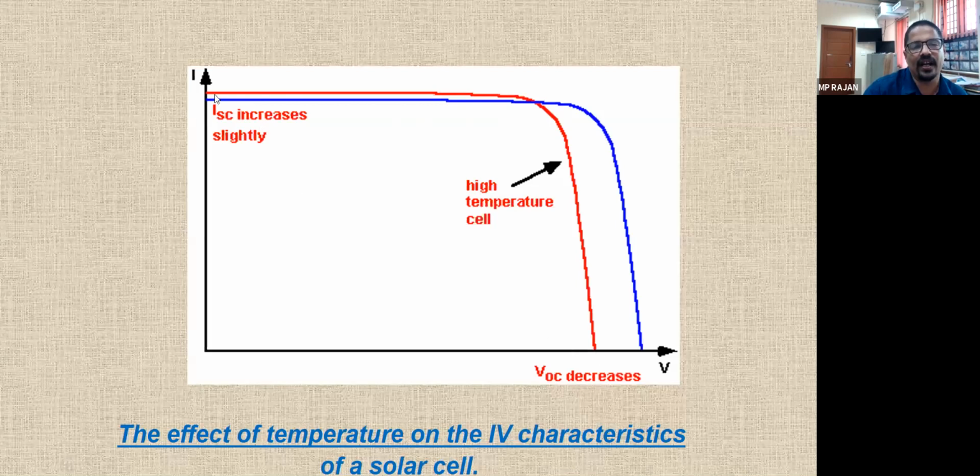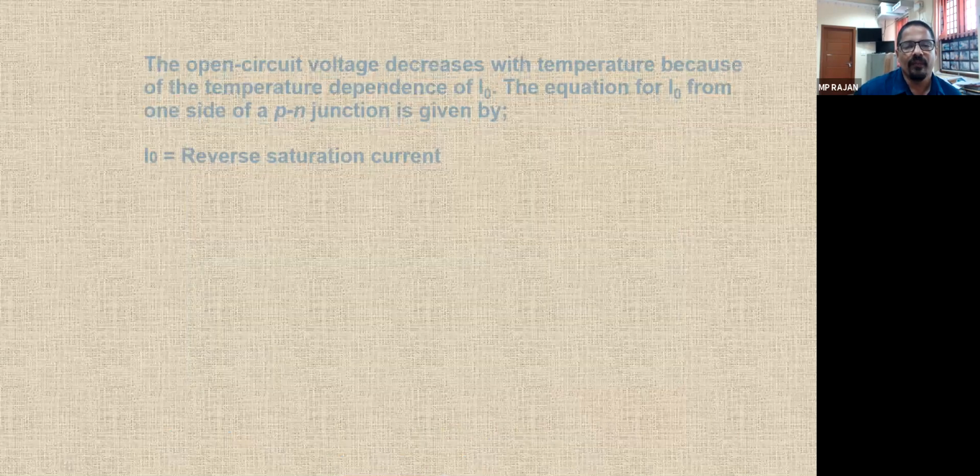आपका current ज़्यादा हो गया, voltage बहुत कम हो गया. The percentage increase in current is less than the percentage decrease in voltage, so it finally affects the output power also. Obviously your power is decreased due to the hike in temperature. Due to the hike in temperature, current is increased a little, but voltage is decreased. Let us see what is happening.